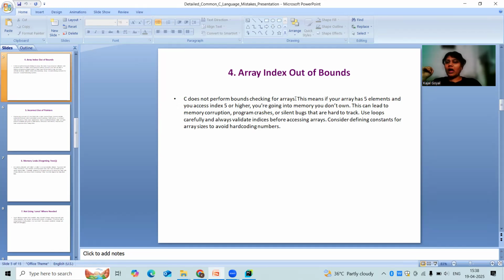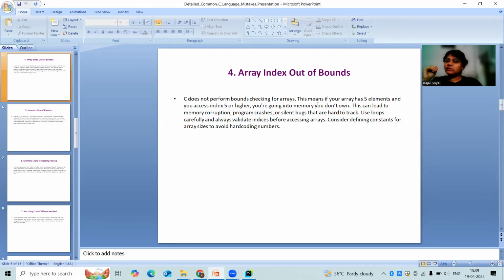So if you have defined the size of the array as 5, this means if your array has 5 elements and you access index 5 or higher, you are going into memory you don't own. That means array indexes start with 0. If you have 5 elements, that means up to 4.